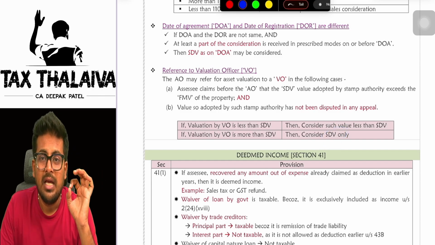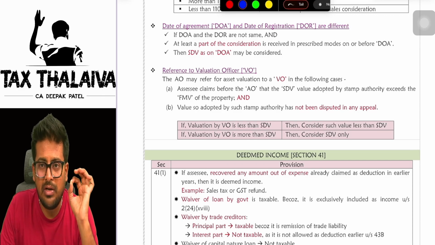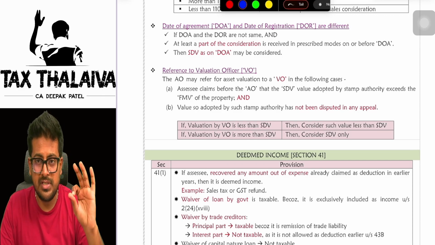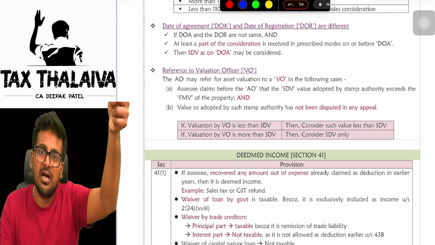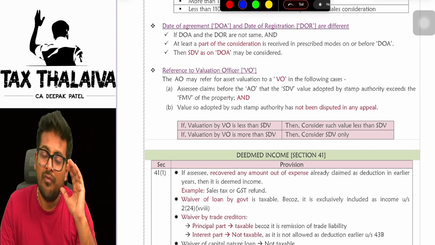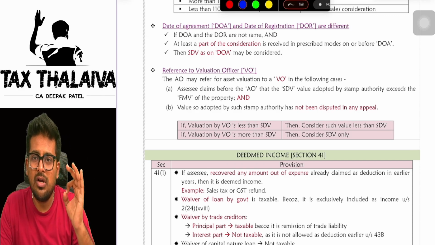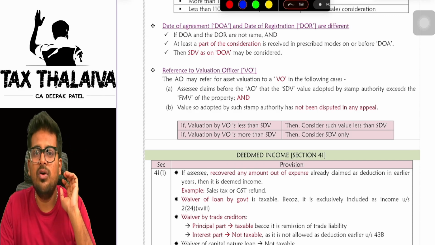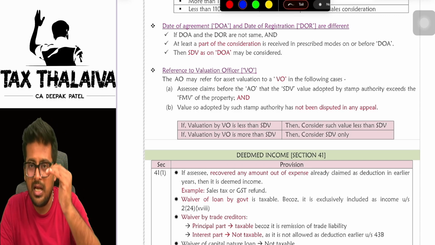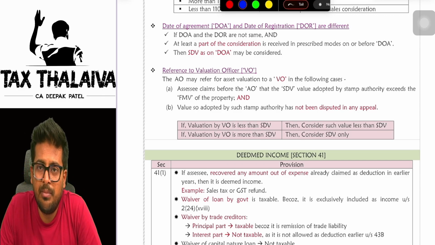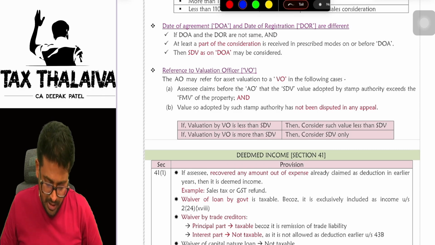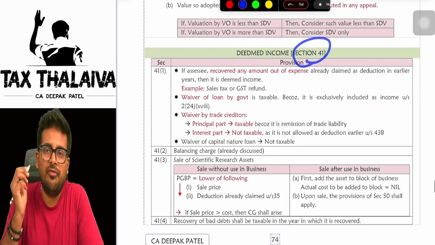I repeat, the assessing officer referred to a valuation officer to value the property. If the valuation officer gave a value more than the earlier SDV, then we have to take the SDV only. If the valuation officer gave less than the earlier SDV, then we will take such lesser value which is determined by the valuation officer. Got it? Next, there is a concept of deemed income.